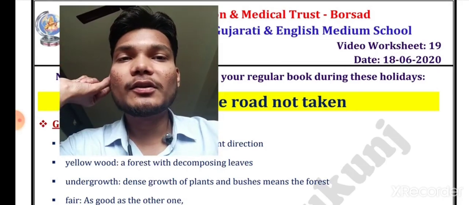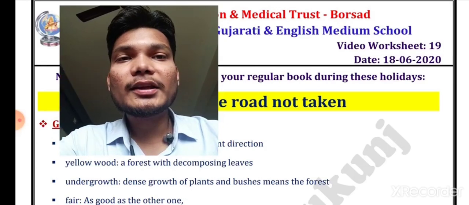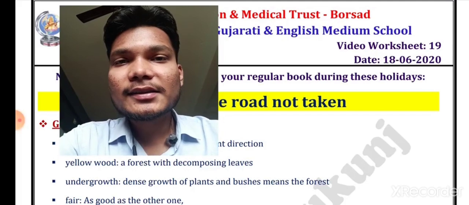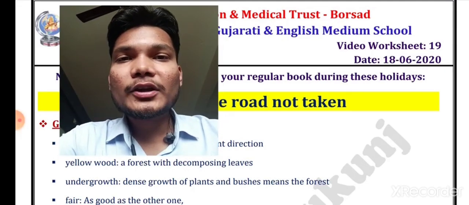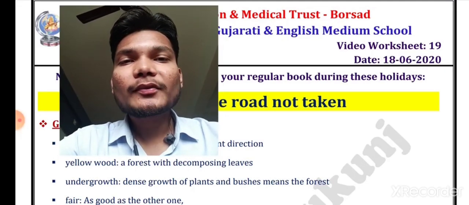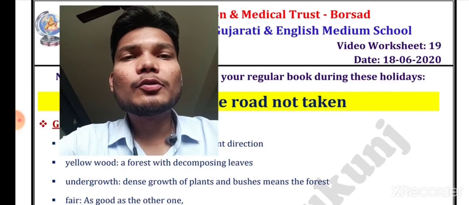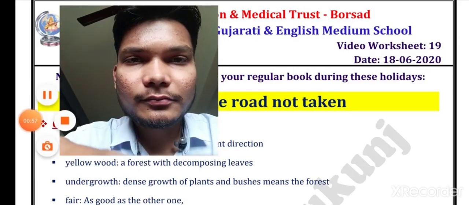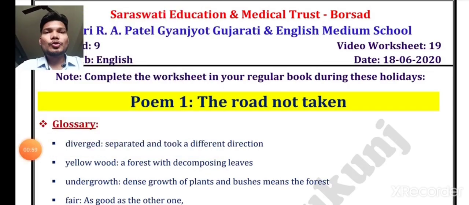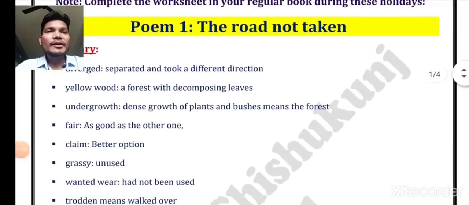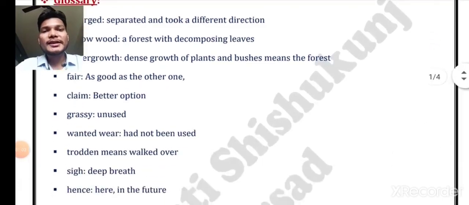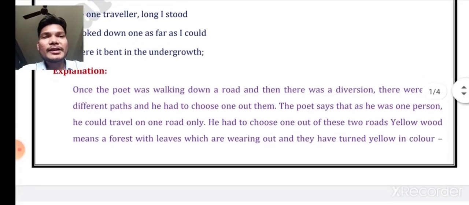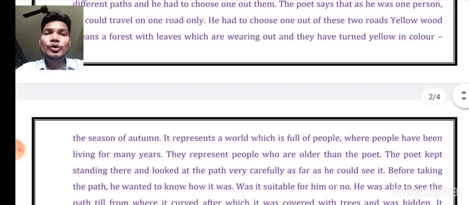So today, first of all, we are going to discuss only the question and answer. You will have to read all the stanzas. Yes, today we are going to discuss the question and answer for two poems, okay, the first one and second one. So let us start. So here is your worksheet, and you can see that first of all there is a glossary, then after that the first stanza is there, and even the explanation has been given to you, okay.